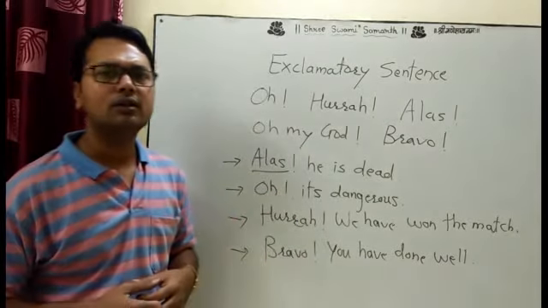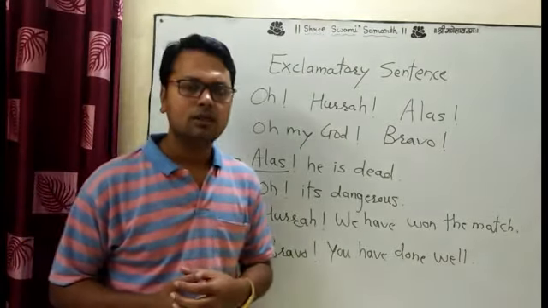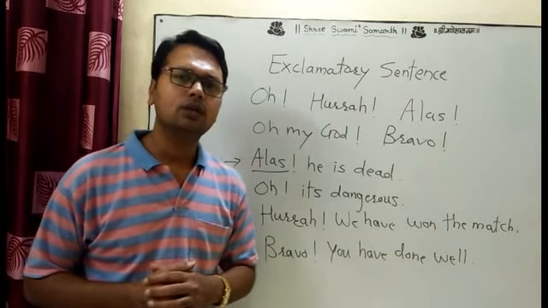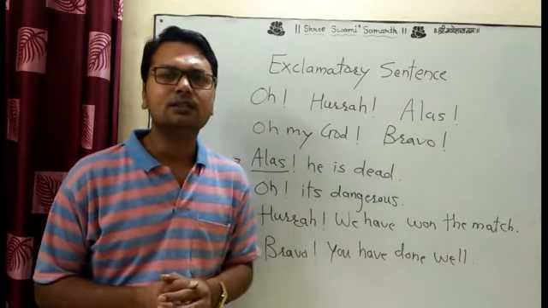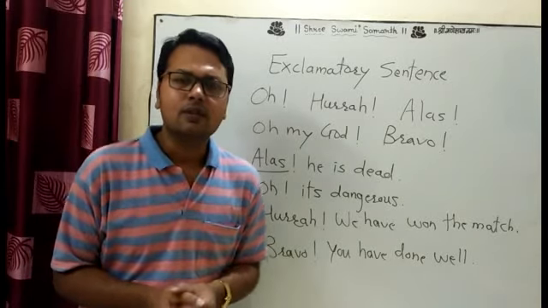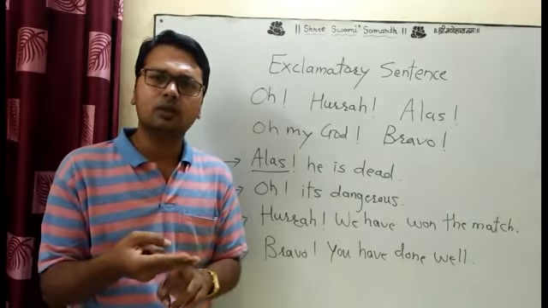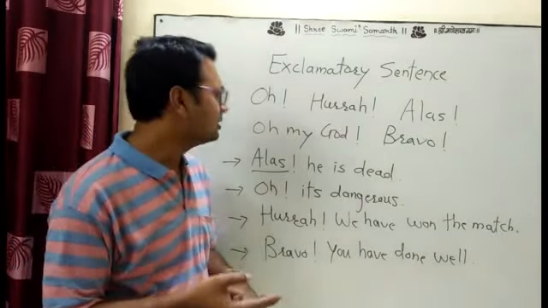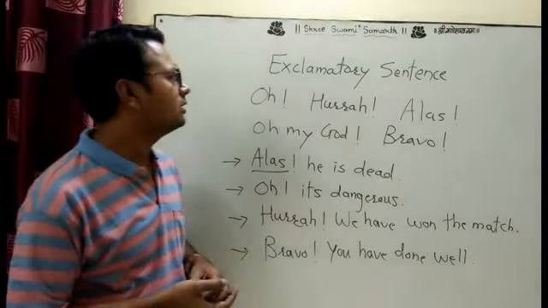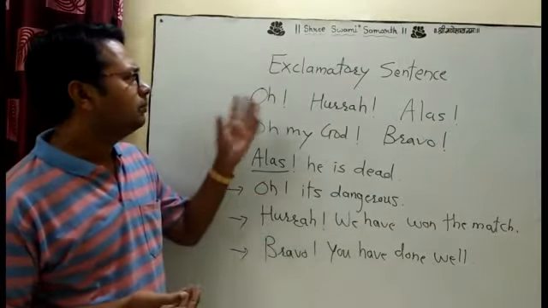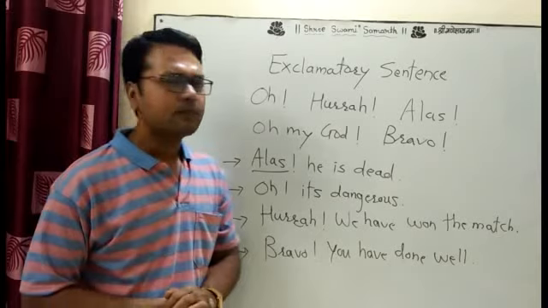Now I recap all these things which I taught you. In the last period, we discussed assertive and interrogative sentences. In interrogative, there are two types, WH and verbal. And today we completed the topics of imperative and exclamatory sentences.